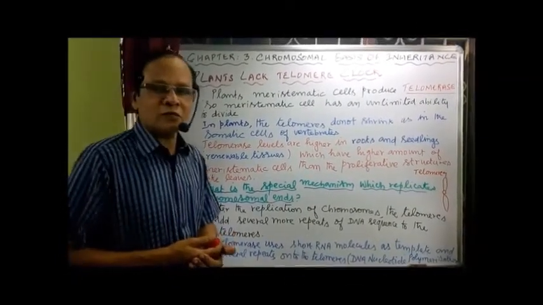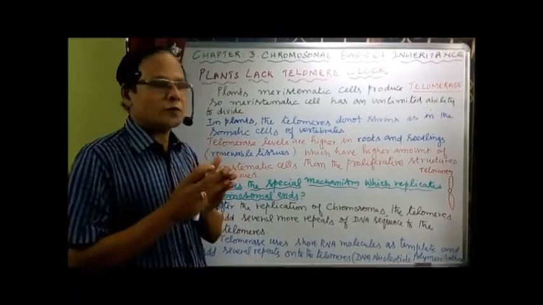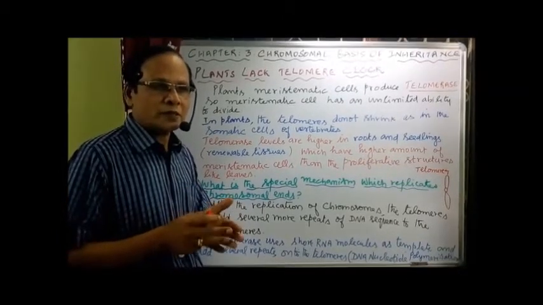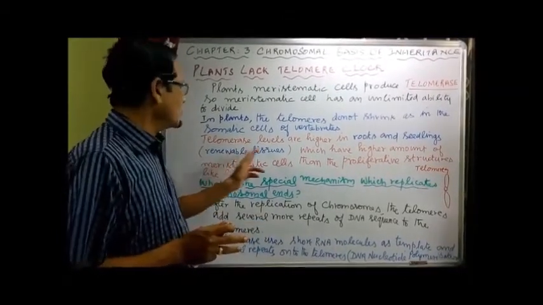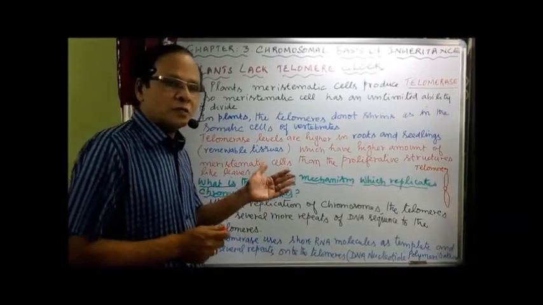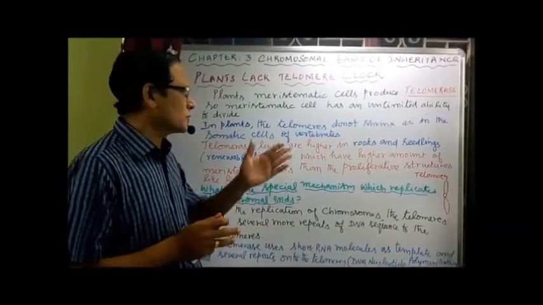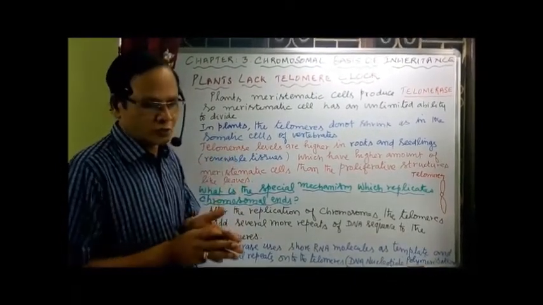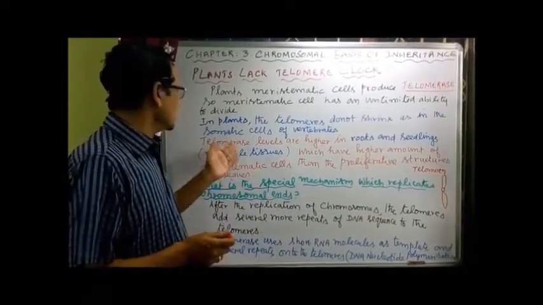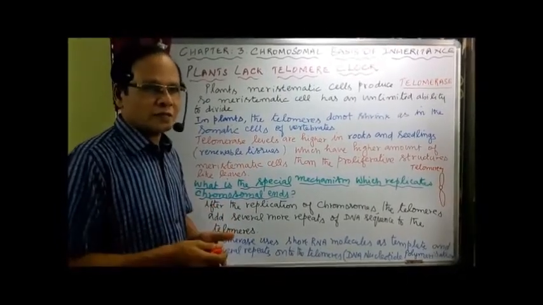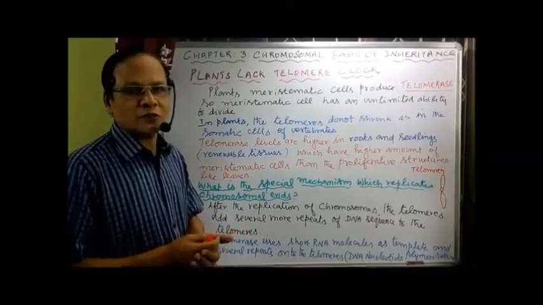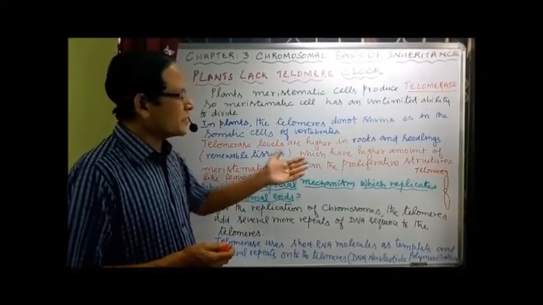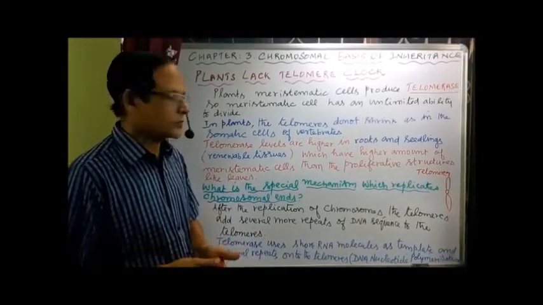Now if you take the telomerase levels in roots and seedlings, these two are the places where we have renewable tissues. These renewable tissues have a higher amount of meristematic cells than the proliferative structures like leaves. This is also because of higher telomerase levels, which stimulate the division of meristematic cells faster when compared to proliferative structures like leaves.